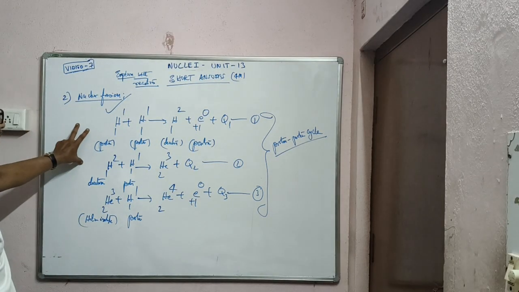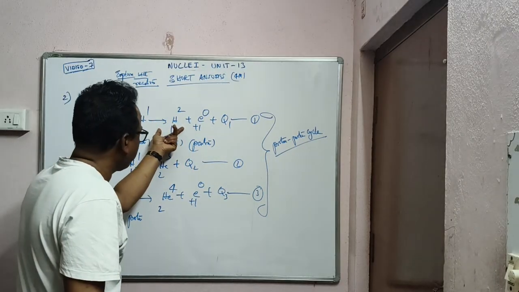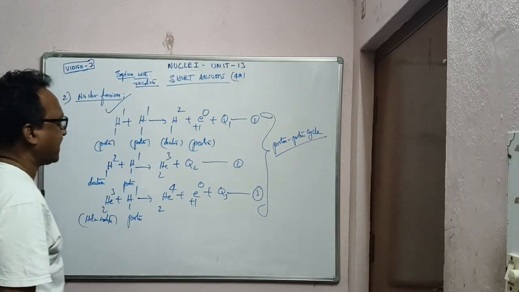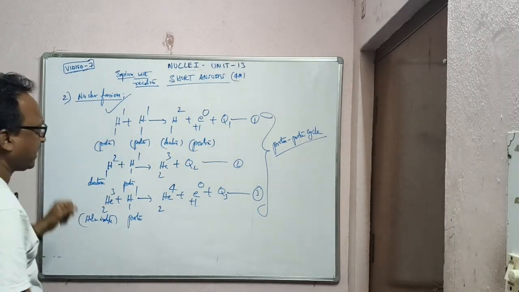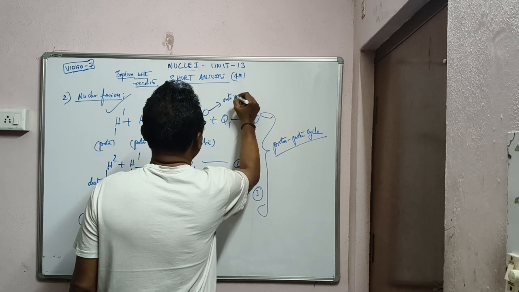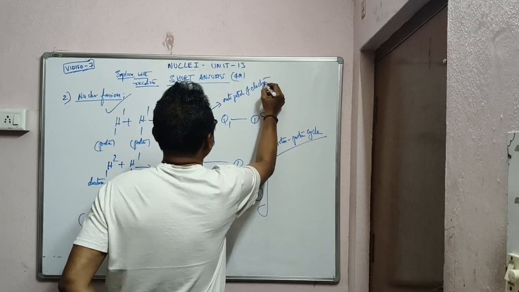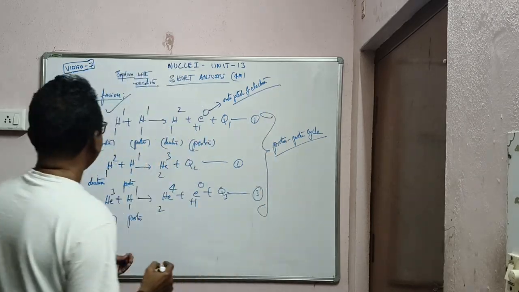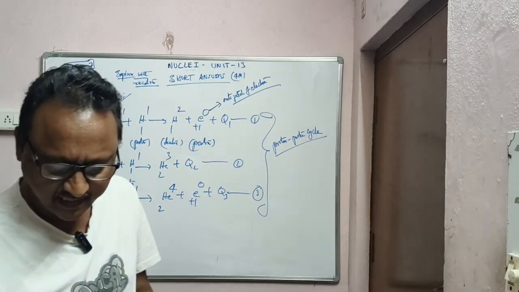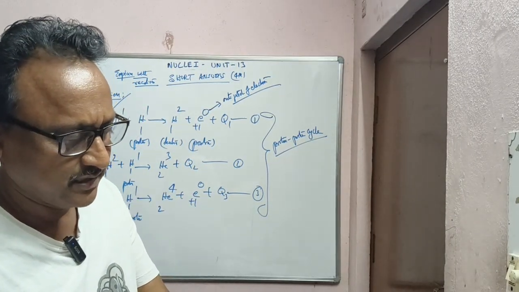This is fusion: 2 lighter nuclei, protons, combine to give a heavier nucleus like deuteron with a huge amount of energy released, and you are getting a positron, the antiparticle of an electron. That's all, and that is regarding the second 4 marks question, nuclear fusion with concerned reactions.